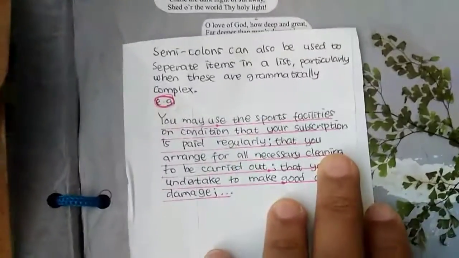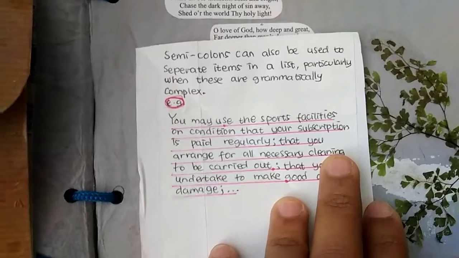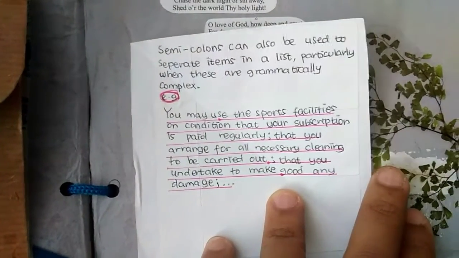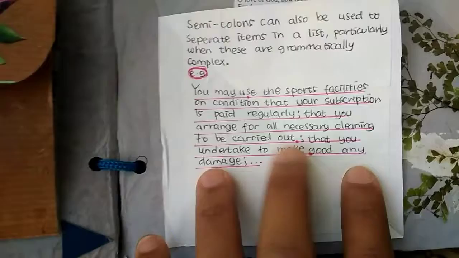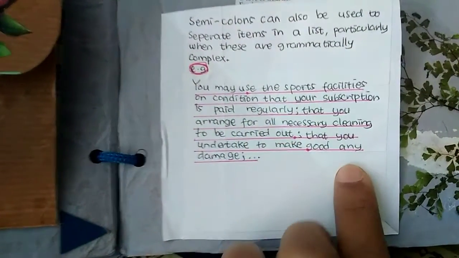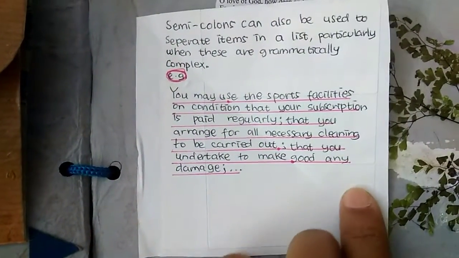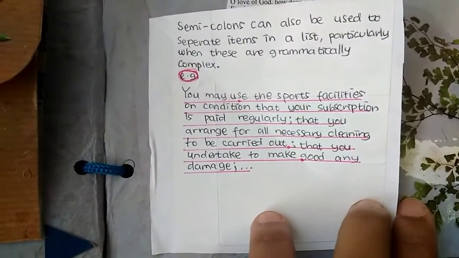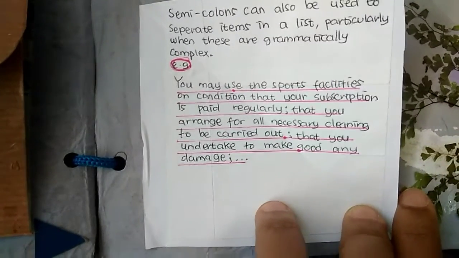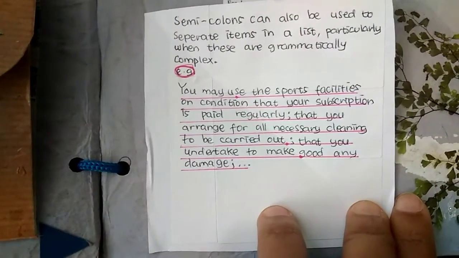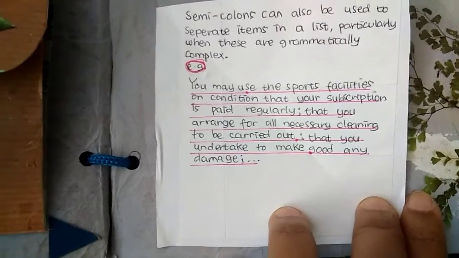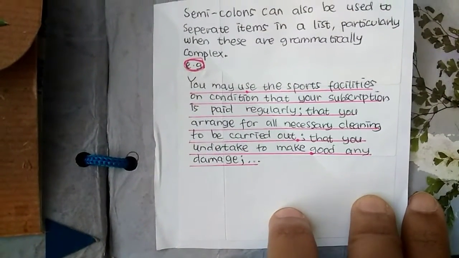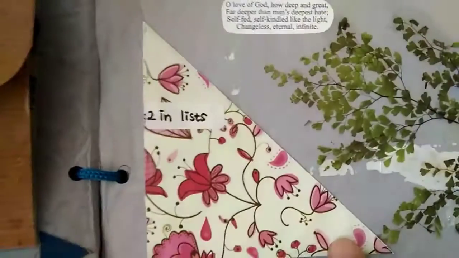So we're moving on to number 2, in a list. Semicolons can also be used to separate items in a list, particularly when these are grammatically complex. For example, you may use this for facilities on condition that your subscription is paid regularly, that you arrange for all necessary cleaning to be carried out, that you undertake to make good any damage.